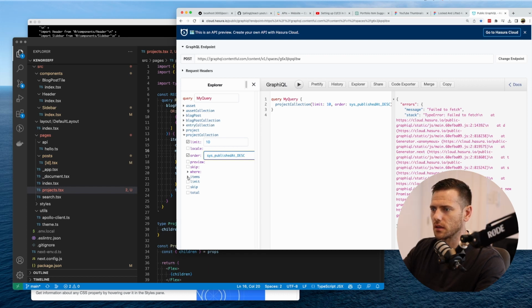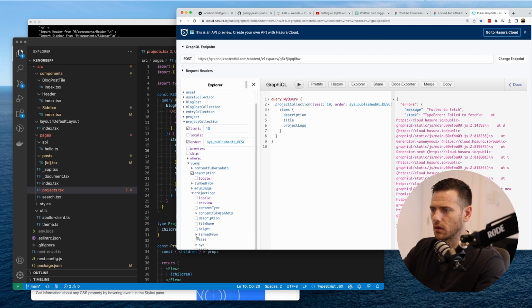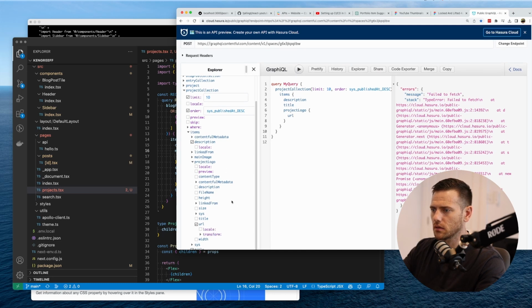We want the items. We want description, title, project logo, the URL, and the main image URL. So we've got description, title, project logo, and main image. So that's our query there.